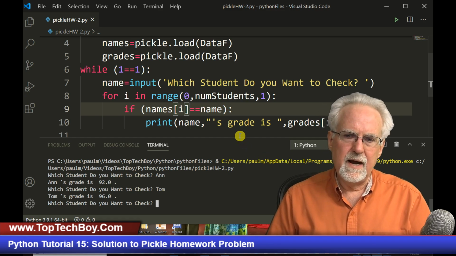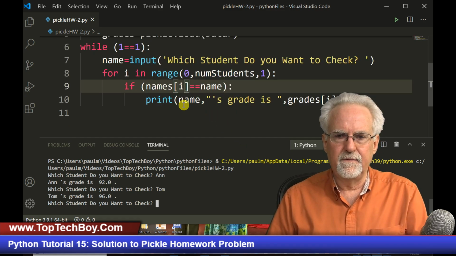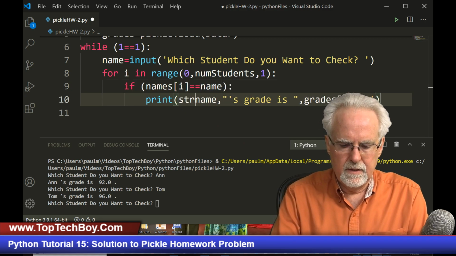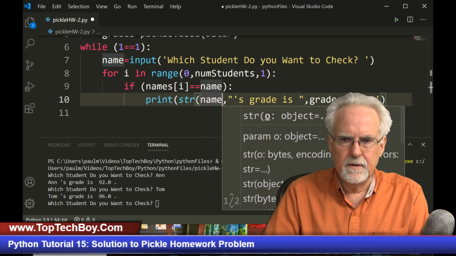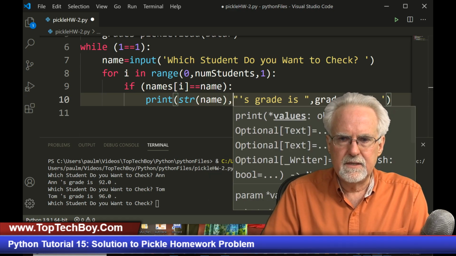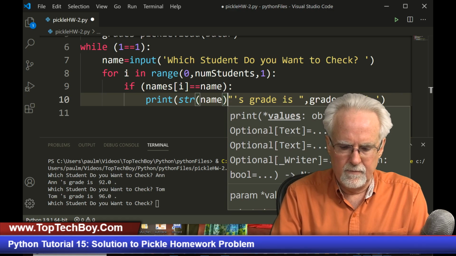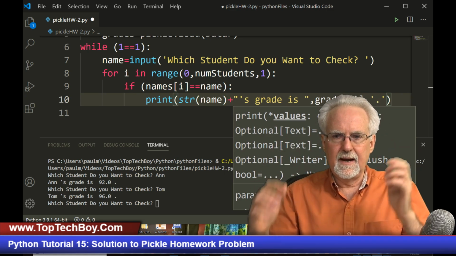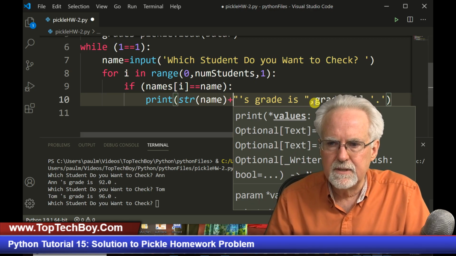All right, I hate to do things like this on the fly, but let me just see if I made this a string. I'm going to string name. And then instead of adding it to that, I'm going to concatenate it. So I take a string plus a string, and I'm making a bigger string. Does that make sense?